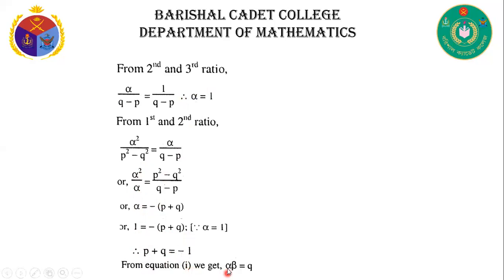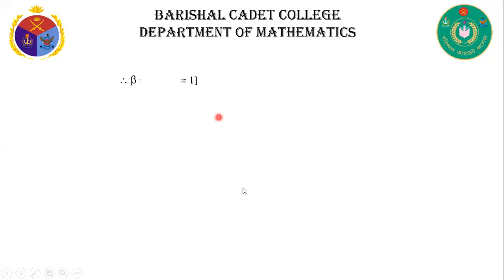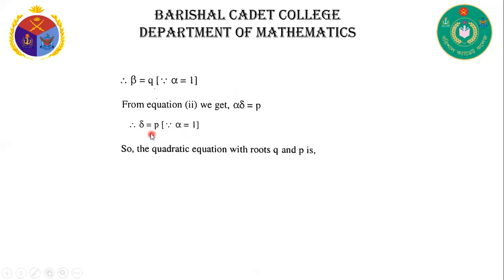Now from equation 1 we get alpha beta is equal to q, and beta is equal to q because alpha is equal to 1. Now from equation 2, we get alpha delta is equal to p. Then delta is equal to p because alpha is equal to 1. So the quadratic equation of roots q and p is, we know the quadratic form of the quadratic equation is x square minus sum of the roots into x plus product of the roots. Here the roots are q and p.